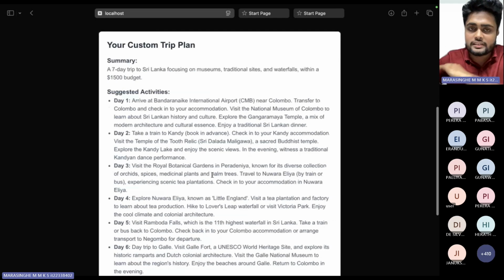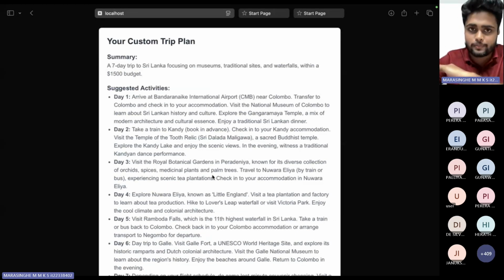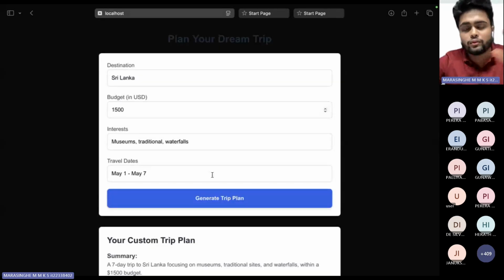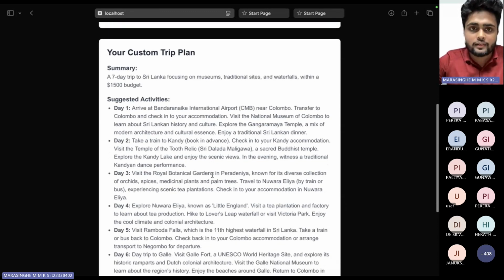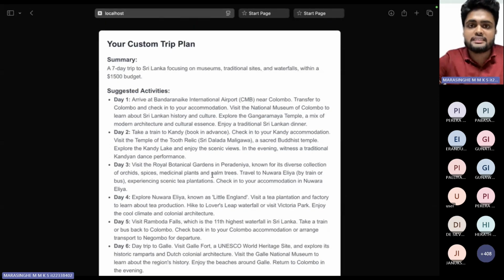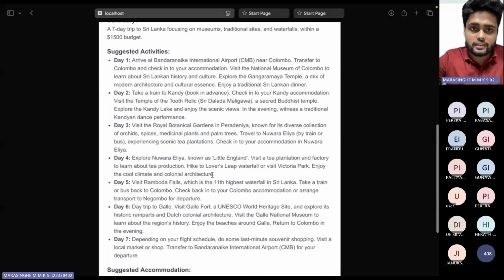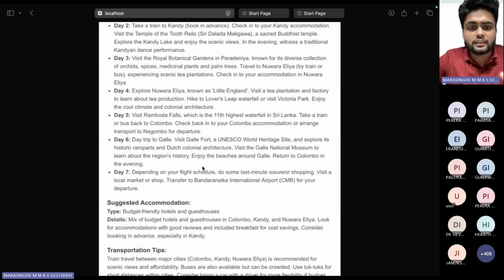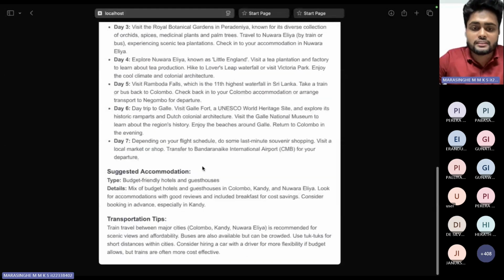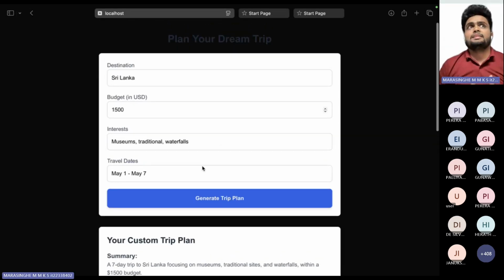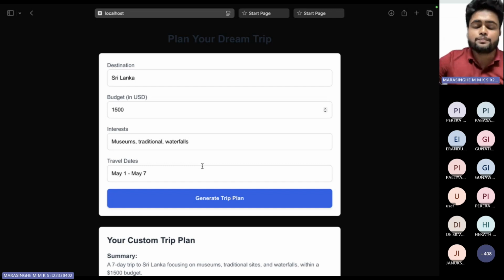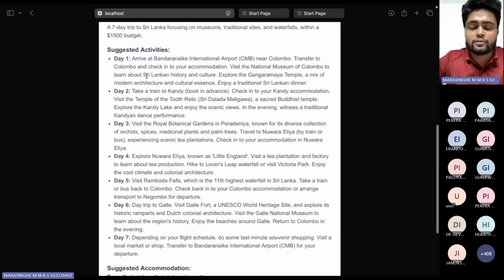Here, it will generate your whole custom trip plan based on all of these inputs that you have given to the AI. You can see this trip plan here. There is a summary of what this trip plan is about, what you can do each day, suggested accommodations, and transportation tips. How does this happen? If you build a simple CRUD application, you can never do this, because this is completely dynamic. Based on your data, it will generate a whole new trip plan for you.